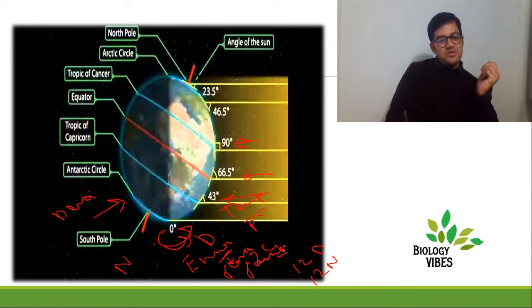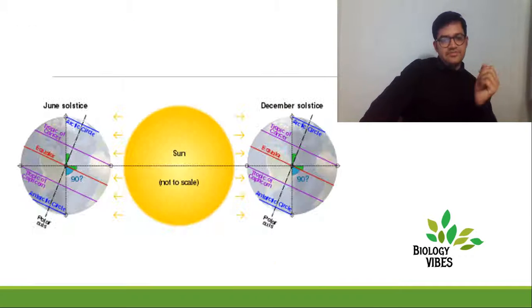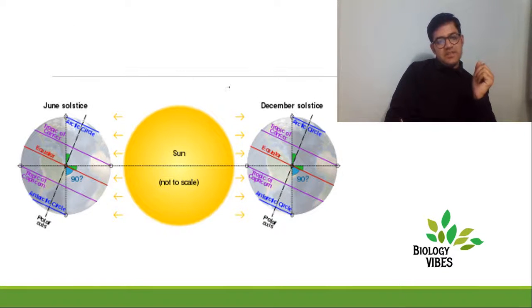So this is what the first term says, that the rotation of the earth is affecting its environment and the interaction which is happening between various components. Now the second thing is seasonal variations.